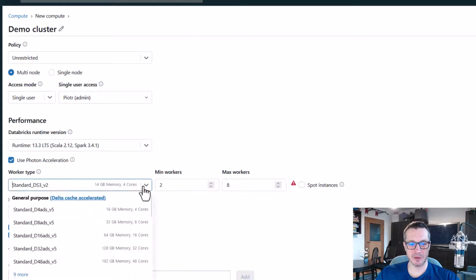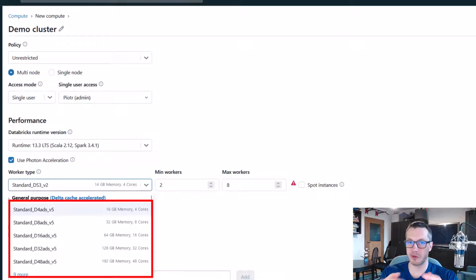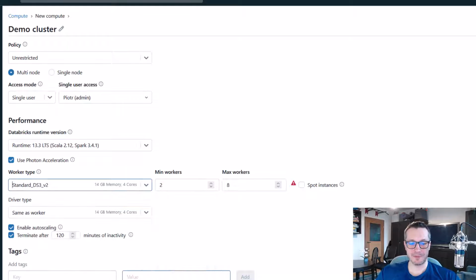So first of all, we could say, alright, what type of Azure virtual machine we want to use as those worker nodes. So basically, how powerful each of those nodes will be, how many cores it will have, how much memory it will have. And obviously, the better VM, the more you will pay for it.